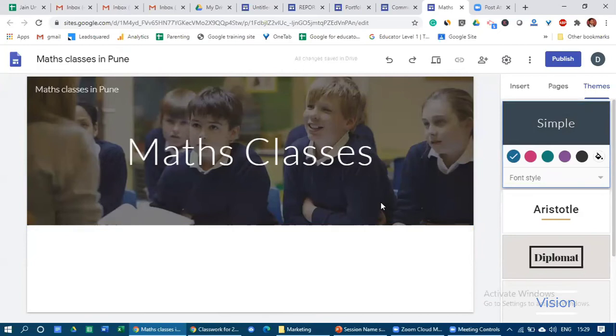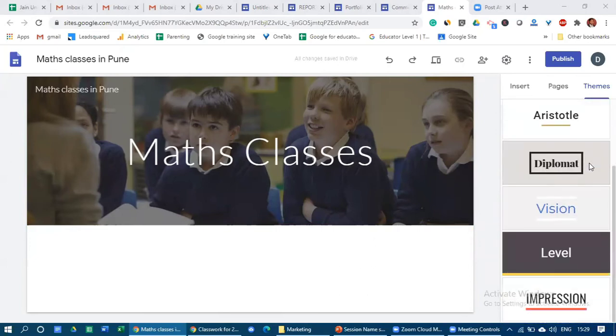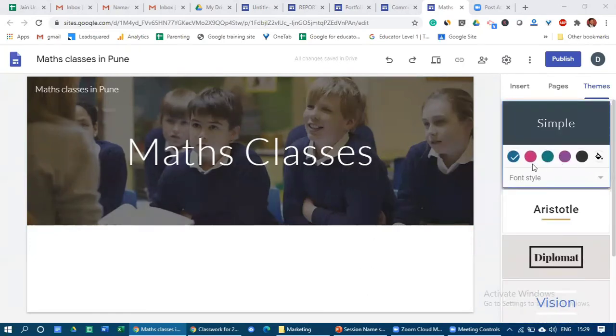Okay, Reshma madam is asking, can we create our own themes? No madam, you can't create your own themes. Whichever options are available over here under themes, you have nearly about 7 different themes available, and you have different colors available as well. So you can choose any number of colors and different font sizes. We'll see those things in detail.